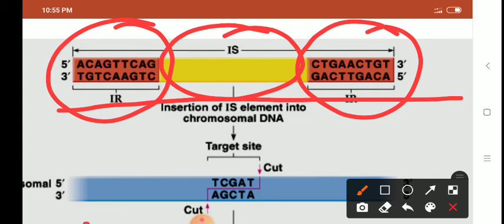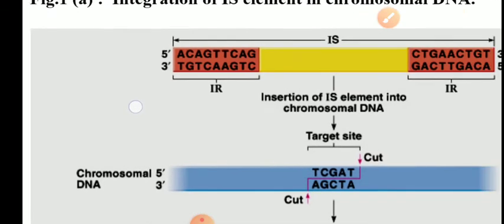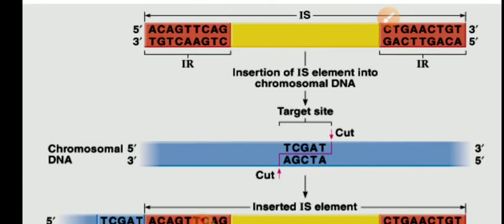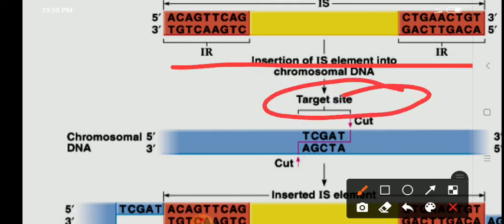You can see 5 prime to 3 prime, A, C, A, G, T, T, C, A, G. And look at the second strand from the right end from 5 prime to 3 prime, and you can read it A, C, A, G, T, T, C, A, G. So we call it inverted terminal repeat. Is that clear? Now, this whole insertion sequence is to be integrated at some other site. The site at which the insertion sequence is integrated is called the target site.